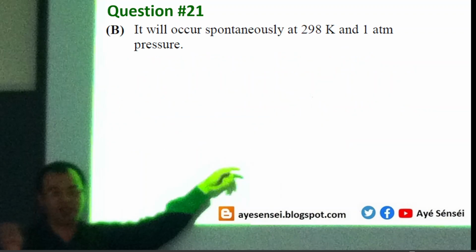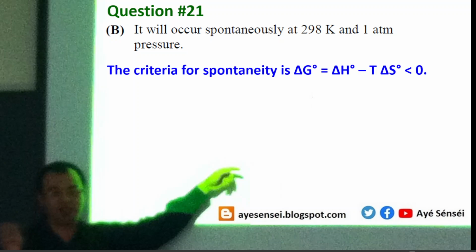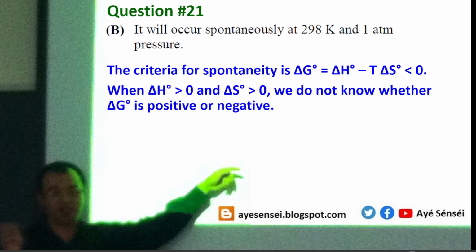Option B, it will occur spontaneously at 25 degrees Celsius and 1 atm of pressure. If you know the criterion of spontaneity, it is from delta G, the Gibbs free energy. If delta G is less than 0, then the reaction will be spontaneous. The problem here is that the change in enthalpy and entropy are both positive, so we cannot tell whether delta G is positive or negative, which means we don't know whether the reaction will be spontaneous or not.